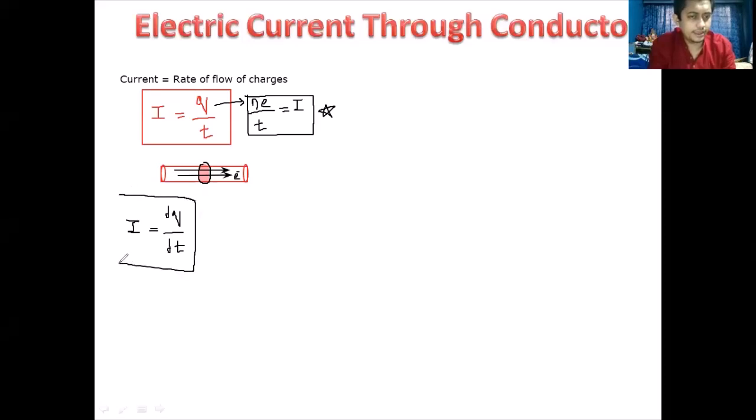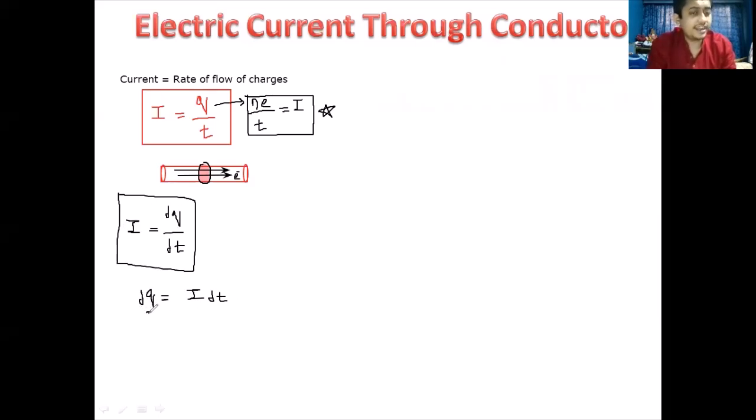So dear students, if current is dq by dt, from this you can get the value of q. How? If you want q, dt goes to the left-hand side. So you get I into dt. But understand, when you do I into dt, what you get is dq. So dq is equal to I into dt.